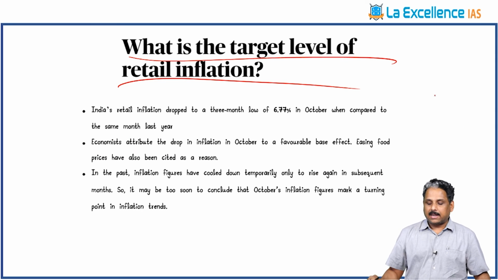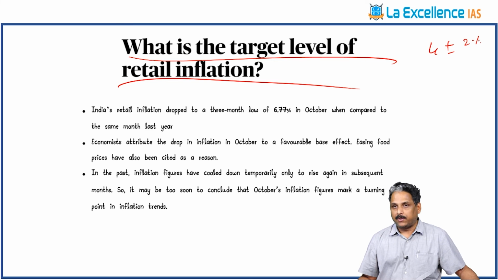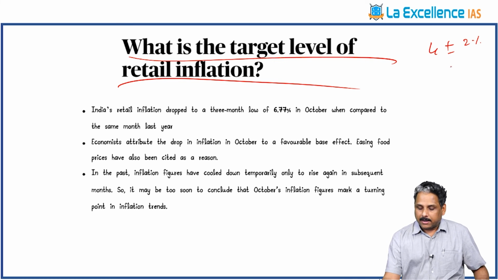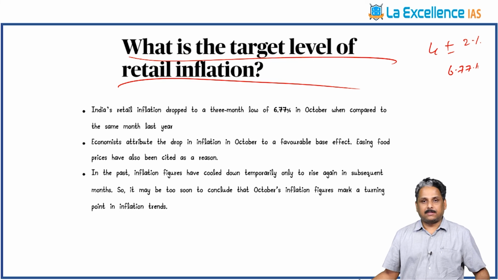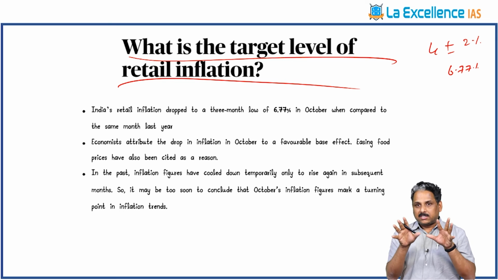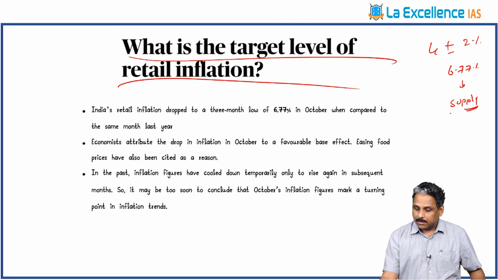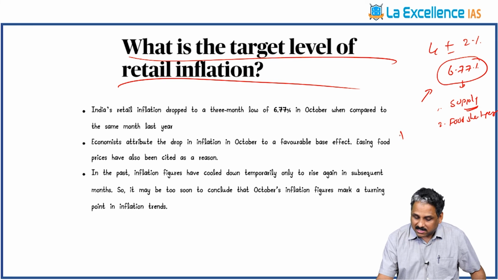Next is, what is the target level of retail inflation? 4 or ±2% is the targeted inflation in India. In October, it has come down to 6.77%. But has this inflation settled, or did we reach controlled levels of inflation? No, still we have supply side bottlenecks. And we also have food shortages, climate challenges still existing. Why has this 6.77% come up? The major reason is base effect.